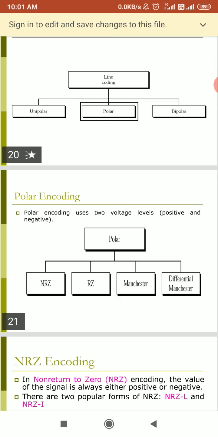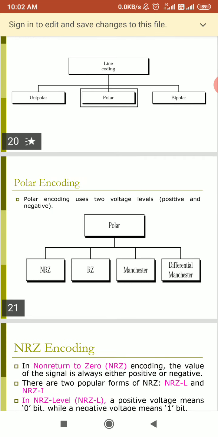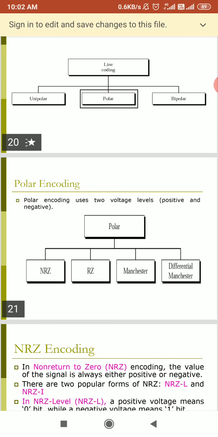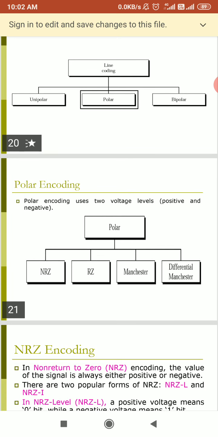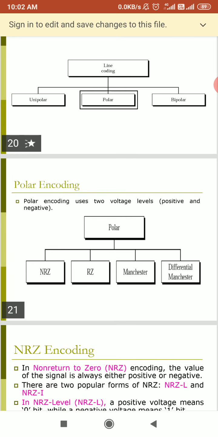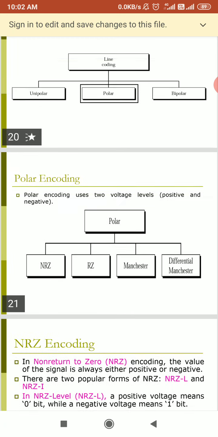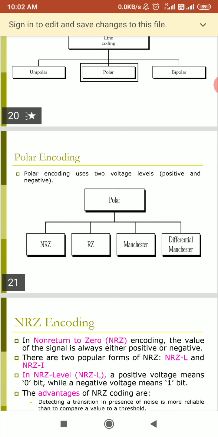So here 1 will be represented by plus A and 0 will be represented by a negative level, because we are giving the high level as plus A and the negative level as minus A. It can be used in commercial pulse code modulation telephony, because it is using both values, plus A and minus A. Again, it has no DC component, which is the disadvantage of unipolar, because there we needed the DC component, but here there is no DC component, provided there are equal ones and equal zeros.